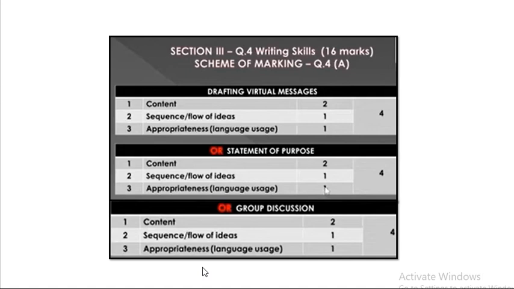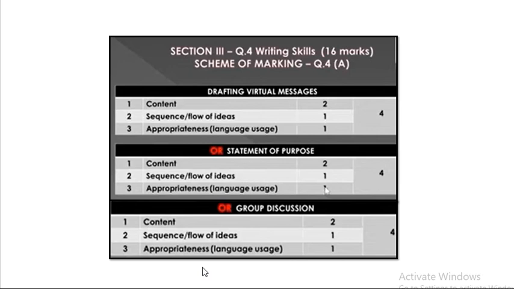After that, children, section 3 is question number 4, that is writing skill. It will be for 16 marks. In that, question number 4A will be drafting a virtual message, or statement of purpose, or group discussion. Now all these three topics are newly introduced to you all in your syllabus here. Now you all know the format of a virtual message. First you have to write the date, then the reader's name, then the main content of the message, and the writer's name. So accordingly you have to follow the sequence.